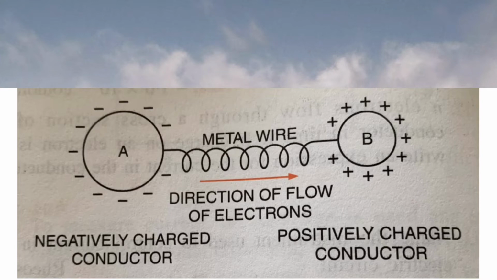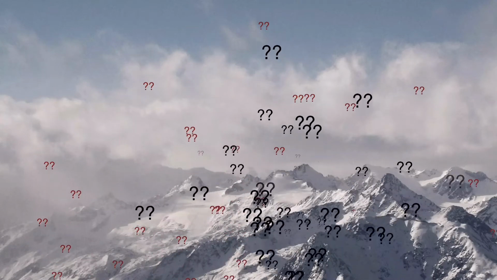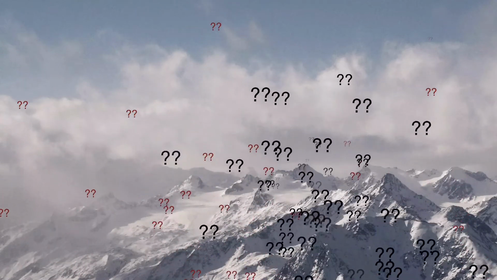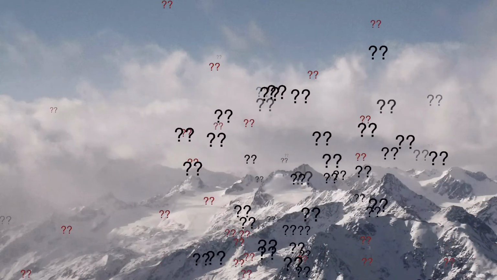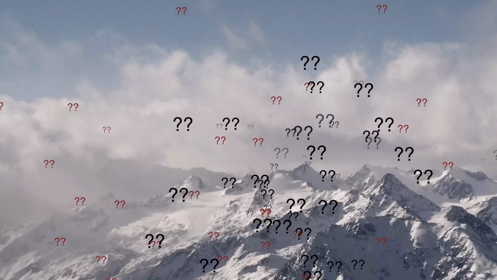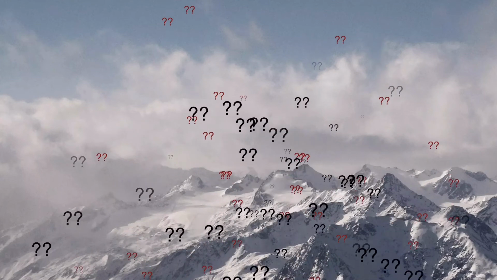So from all the three examples, what we conclude is that the flow of electrons continues till both the conductors acquire the same charge, or till both the conductors have equal concentration of electrons on them. Now the question arises, is it possible to maintain the flow of electrons for a longer period of time? The answer is definitely yes. It can be maintained with the help of an electric cell.